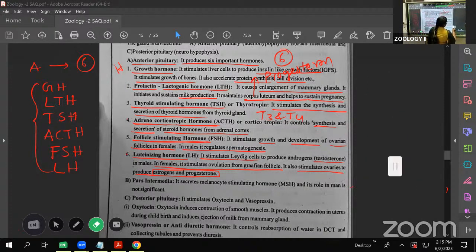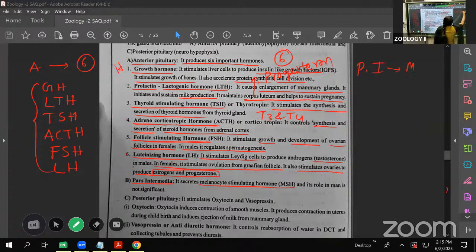Pars intermedia and neurohypophysis. The upper lobe is called the adenohypophysis, which we finished. Next is the middle one, which we call the pars intermedia. The middle lobe is called the pars intermedia. It secretes only one hormone, called MSH.